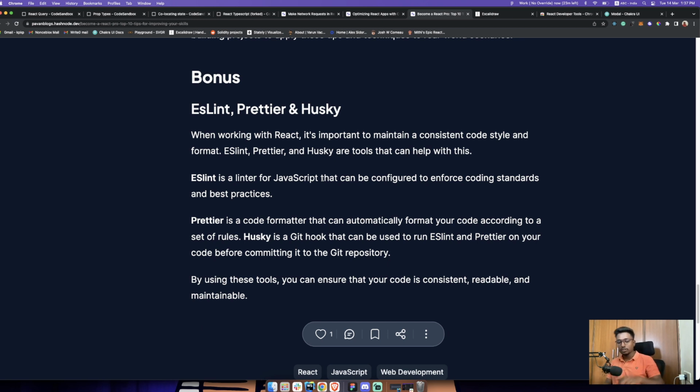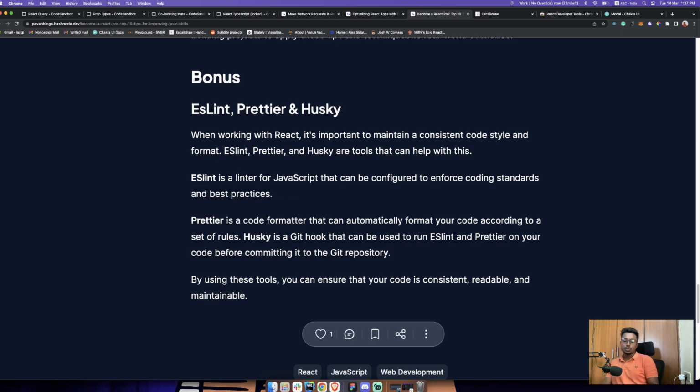Then you can hit save according to your system preference, but the code that's in the company's repo would be in a proper standard format. Okay, it's very important. Husky at the end is actually a git hook. So what this will do is run Prettier and ESLint and whatever the other rules you specify when you hit git commit.